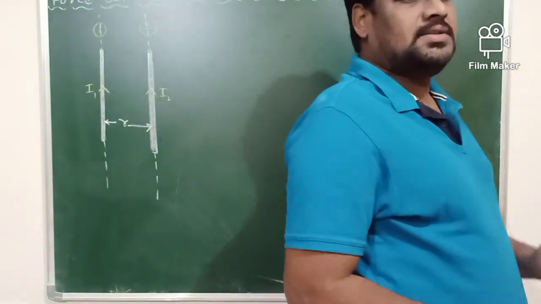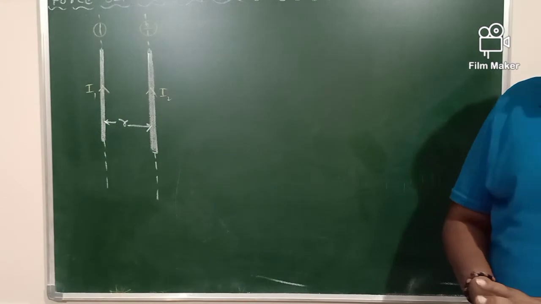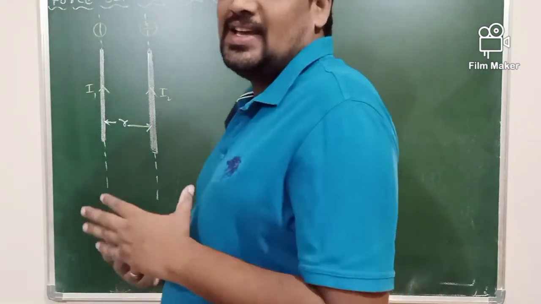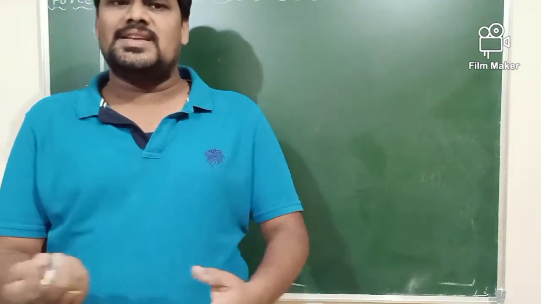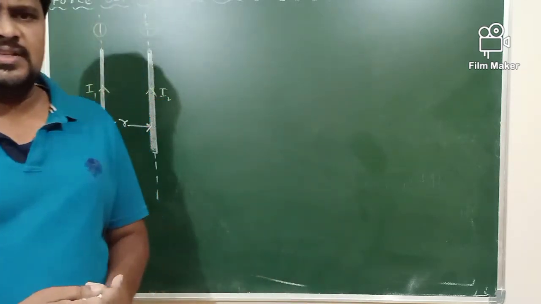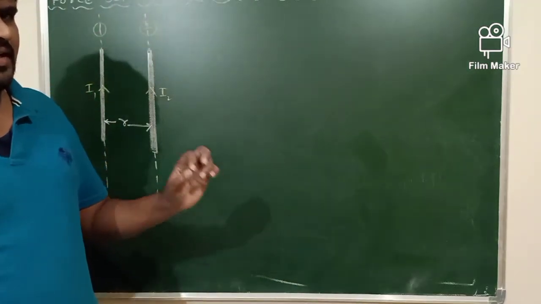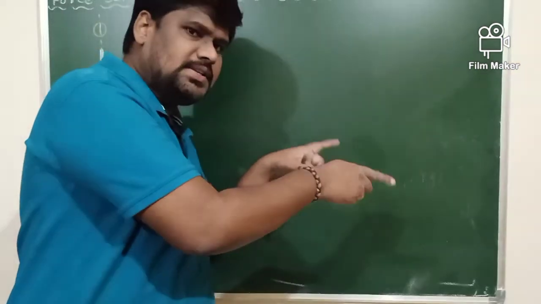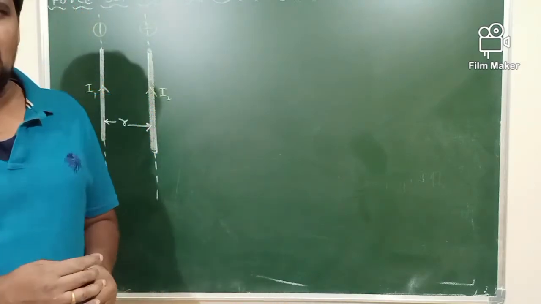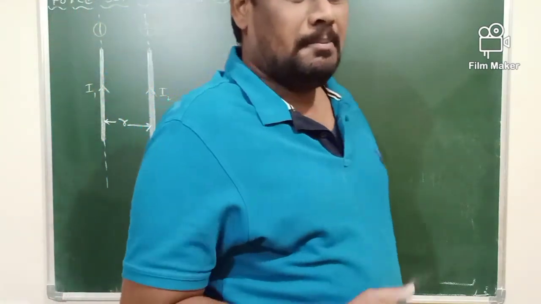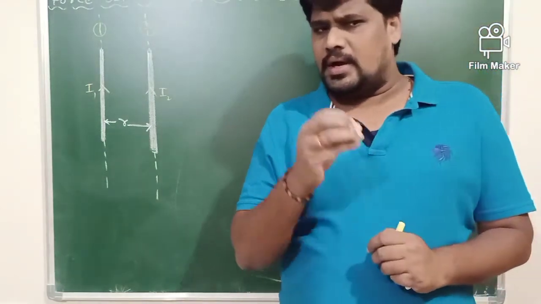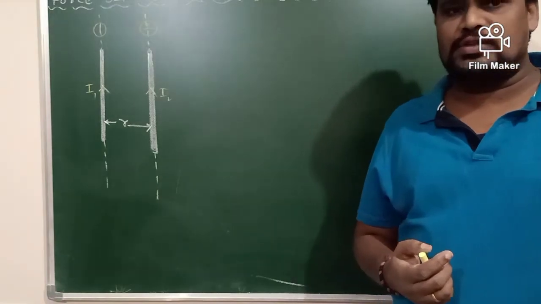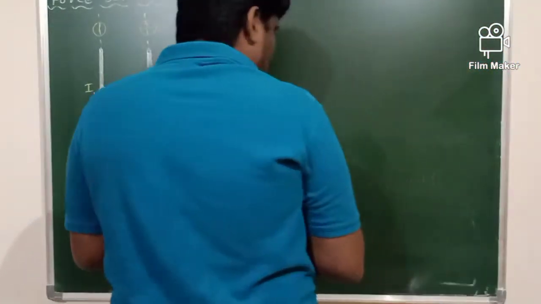So as per the previous discussion, tell me, under what condition is the current carrying conductor experiencing the force? Your answer is very simple. Any conductor experiences magnetic force provided it is placed inside the magnetic field. If you place a conductor in a magnetic field, definitely the magnetic force is going to act on it. So I will recall that concept here.